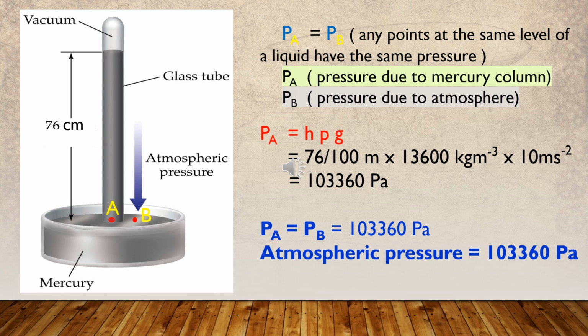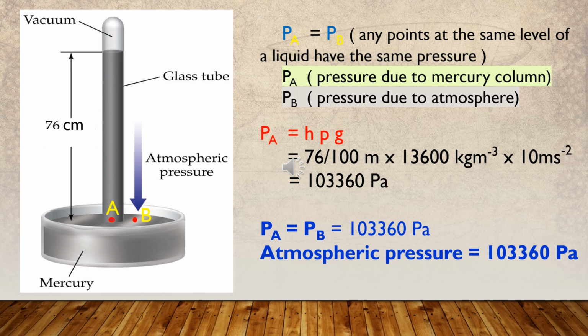By considering the height of the mercury column, the pressure at point A inside the tube can be calculated using the formula liquid pressure equals h rho g: the height of the liquid column, the density of the liquid, here mercury, and the gravitational acceleration. Therefore, the atmospheric pressure must be equal to h rho g at point A.